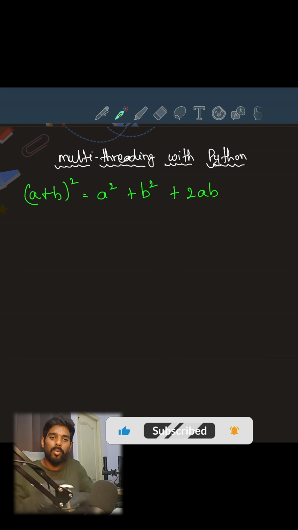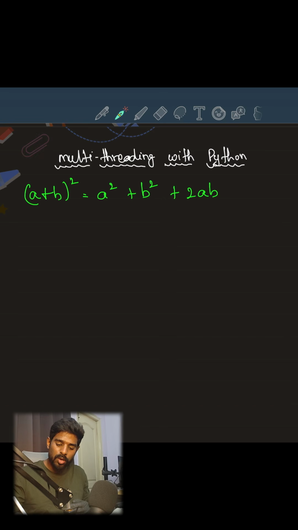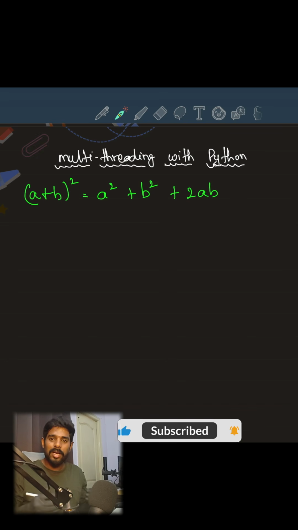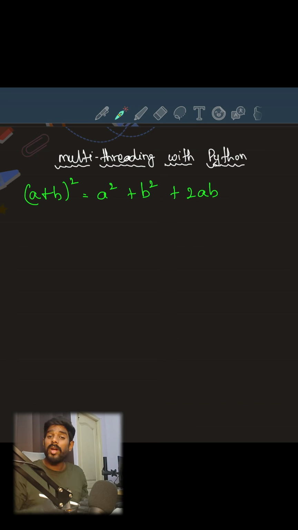But instead, if you put each instruction, like a square to CPU 1, b square to CPU 2 and 2ab to CPU 3, then all 3 are going to execute in parallel, and every CPU is going to take just the time of executing one instruction. So let's say it is taking 1 second to execute one instruction. Instead of waiting 3 seconds, you get all 3 answers in 1 second itself. So it is a 3 times improvement of the performance, right? That's why we are going for multi-threading.